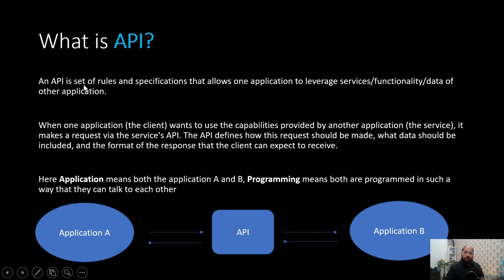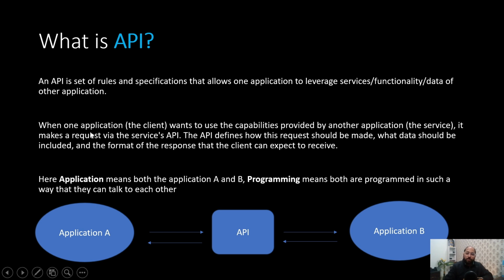An API is a set of rules and specifications that allows one application to leverage services or functionality or data of another application. So let us say some application has developed some functionality, and we want to utilize that functionality in our application. One way is we can develop our own functionality, which is going to be expensive. The other way is we can utilize the services or functionality developed by another application with the help of API. So APIs are used to leverage the services or functionality of another service provider in our application. So this is where we are going to use API, right?